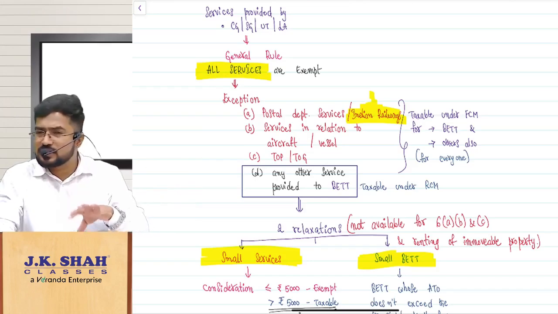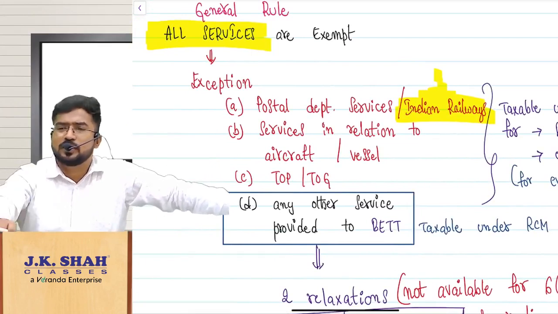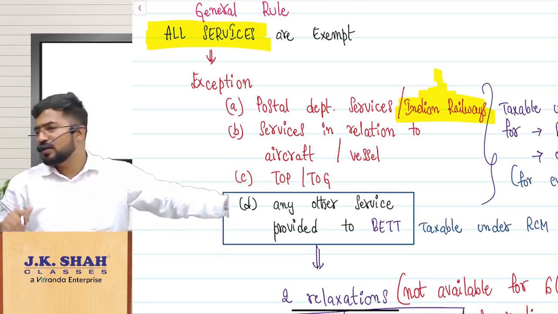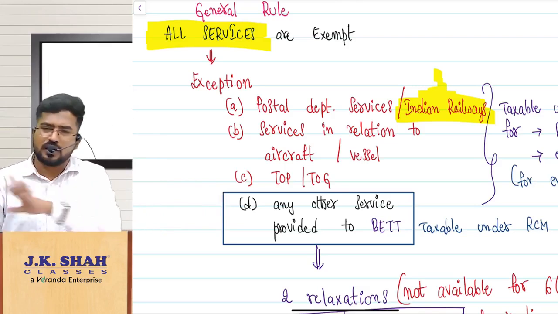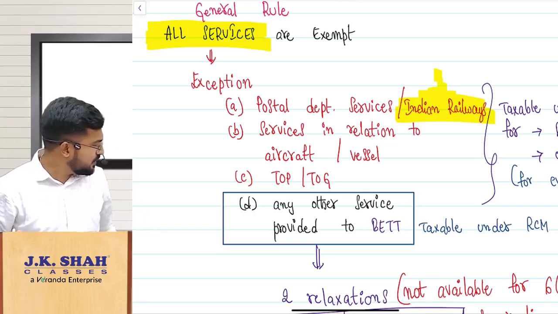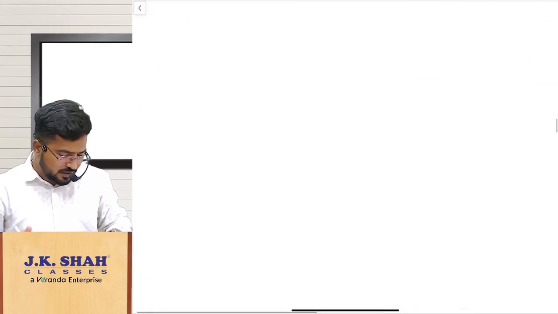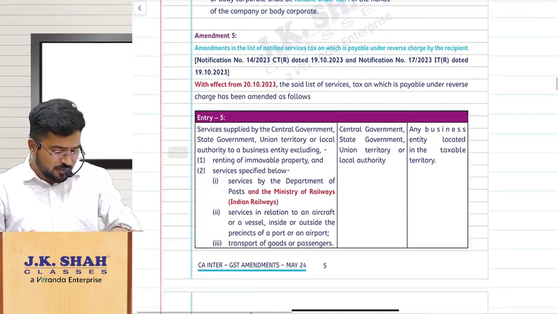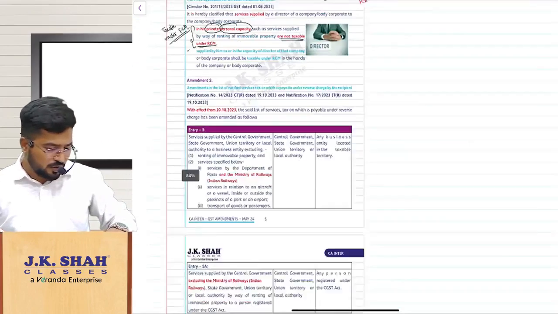That means, see, this exemption is just making a difference with any other services. Indian Railways, sir, they might be renting out the canteens, they might be renting out some spaces there in the railway stations, or they might be providing any other service. There it makes a difference. But in transportation of passengers and goods, we already have different exemptions. There is no difference it is going to create. Shall we proceed? Everybody? Online students? So with that, we are done with another amendment regarding exemptions and RCM both. So that is amendment number 5. So we are done with this. Parallelly, we are also done with